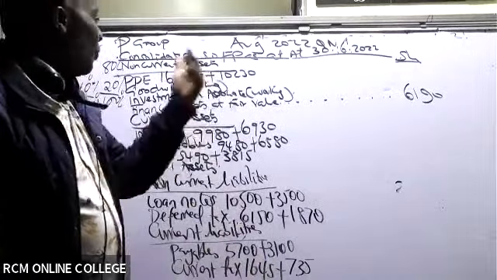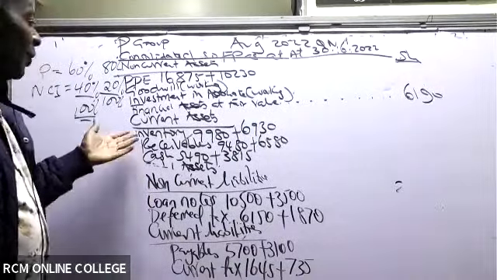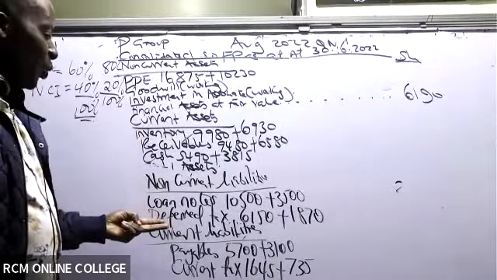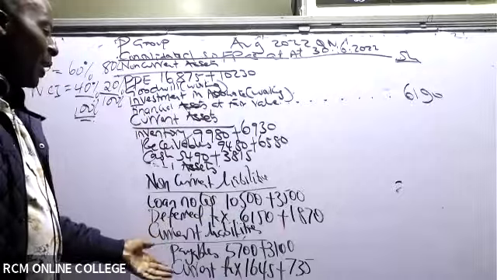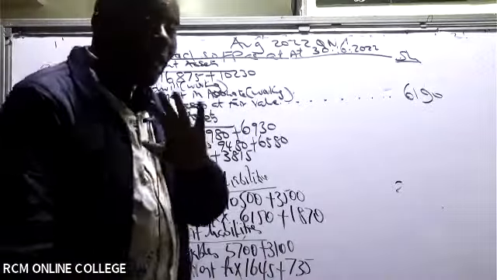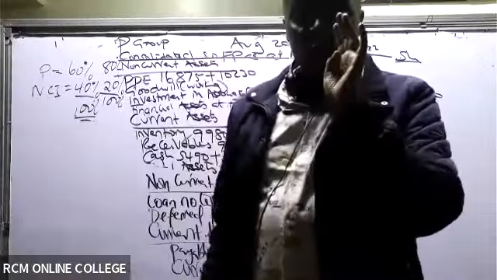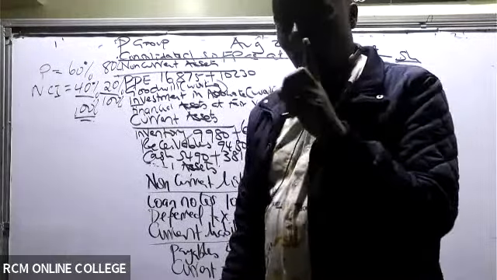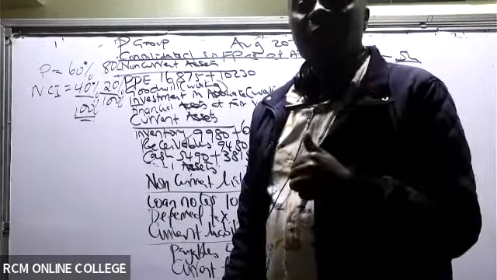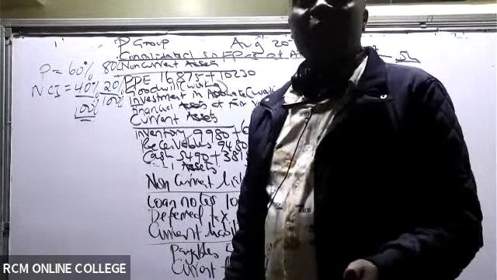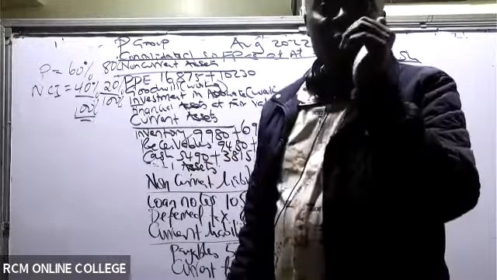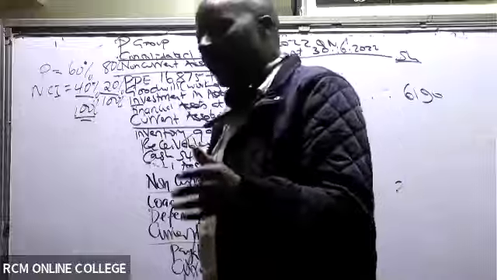Like now, this financial assets is a free mark. We have this inventory I can't miss. Cash I can't miss. We have share capital, share premium, those are 2 marks each. Even these payables, current tax I can't miss. Deferred tax I can't miss. So you'll be surprised, even without doing any workings, you can easily get those 14 marks if you follow this pro forma concept. The worst mistake I normally see students doing is that they start pumping down so many workings and then they get confused in between. They don't even do this totally, and therefore they miss free low-hanging marks which they would have easily gotten.